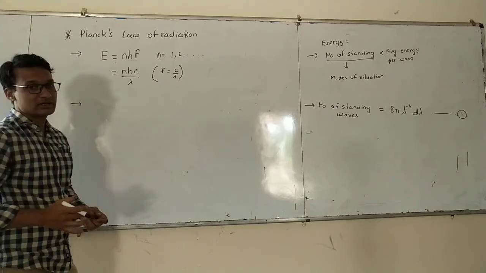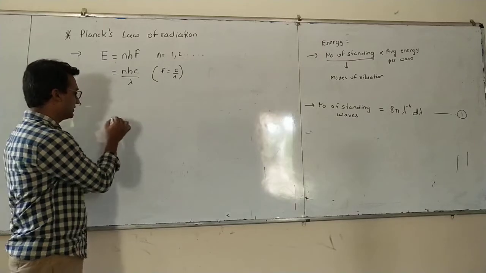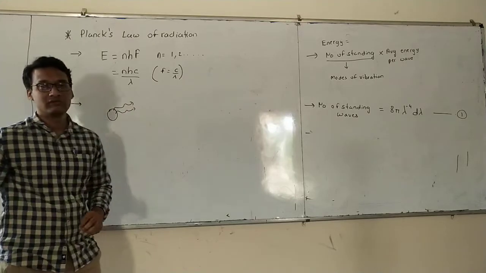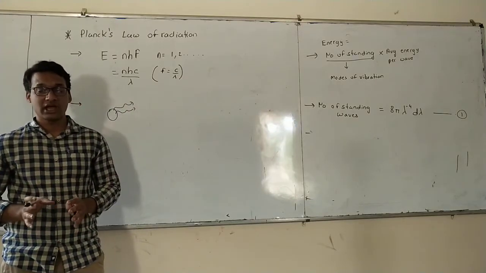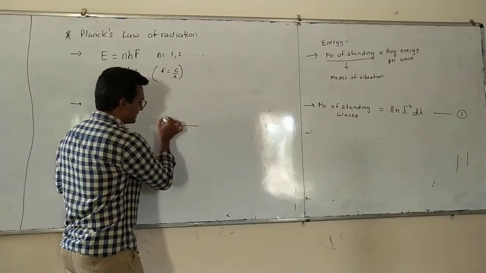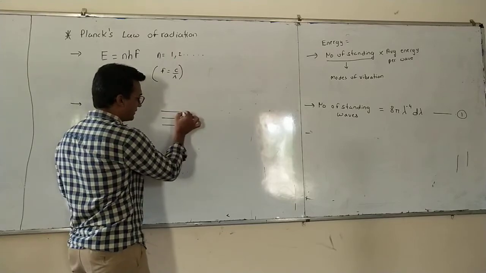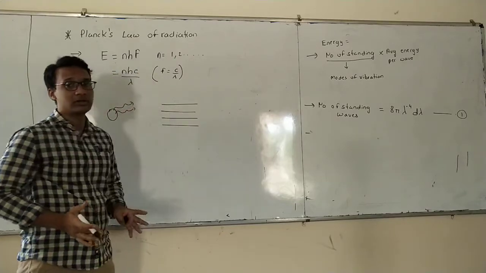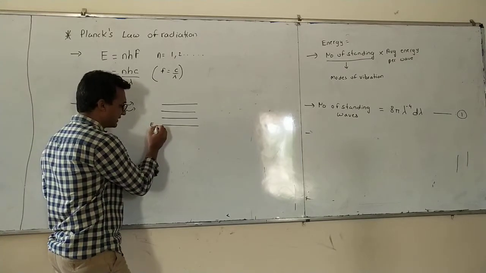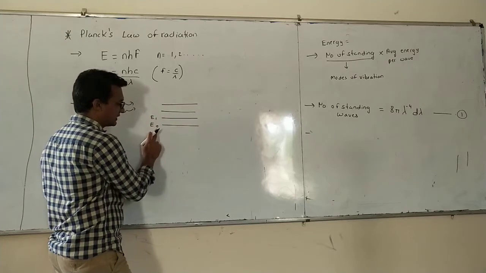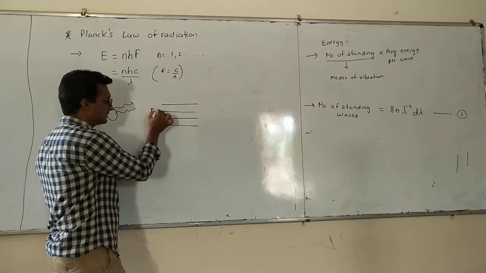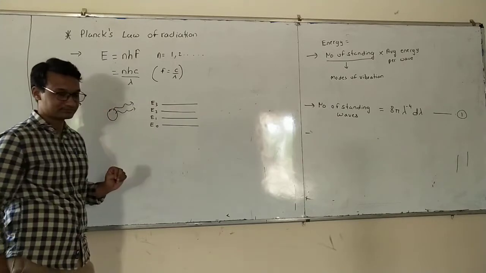Now, how much is the energy? If we try to understand what is getting radiated when a black body emits radiation, we know that these radiations are light. And when does an object emit light? An object emits light when electrons in its atoms are able to jump from a higher energy orbital to a lower energy orbital. Let us say these are the orbitals with different energies. This is the ground state where energy is at the lowest value, let us call it E0. This is E1, E2, E3 and so on.